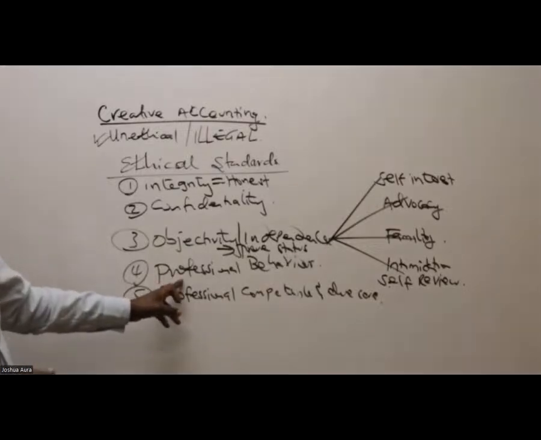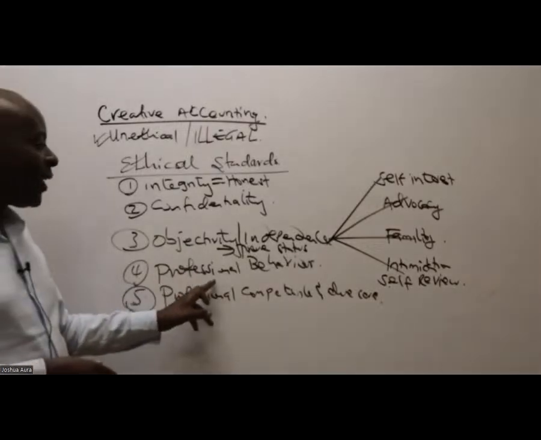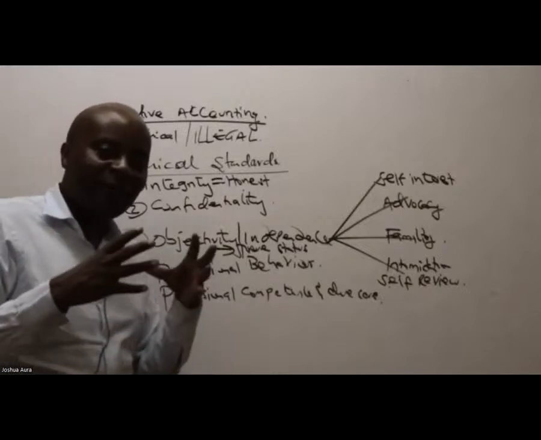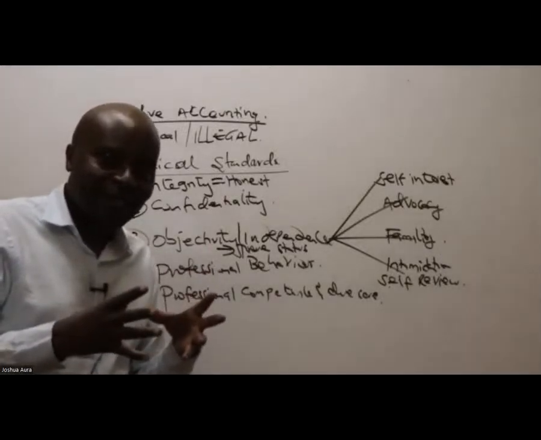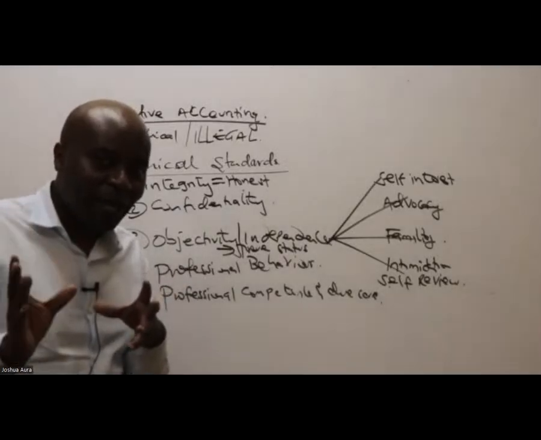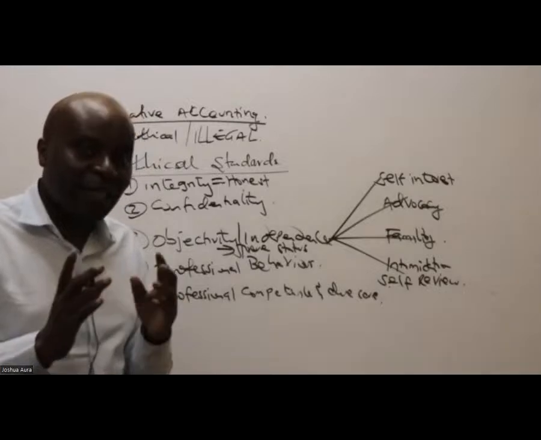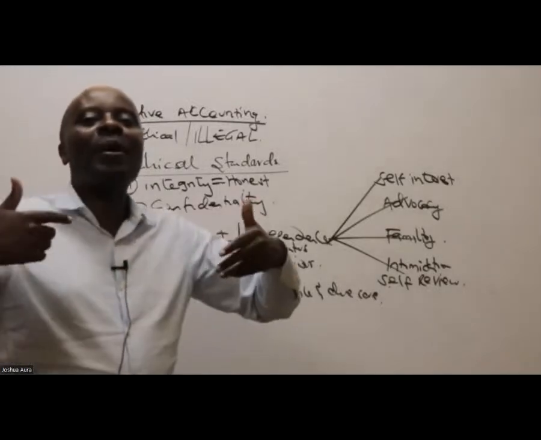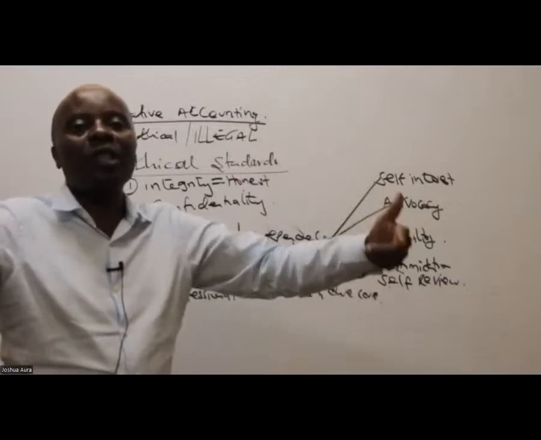Professional behavior, ladies and gentlemen: should I in this case engage in this collusion of stealing a loan from this particular bank? At the end of the day, I'll be branded a thief. And once I'm branded a thief, ISPAC does not want to be associated with thieves.